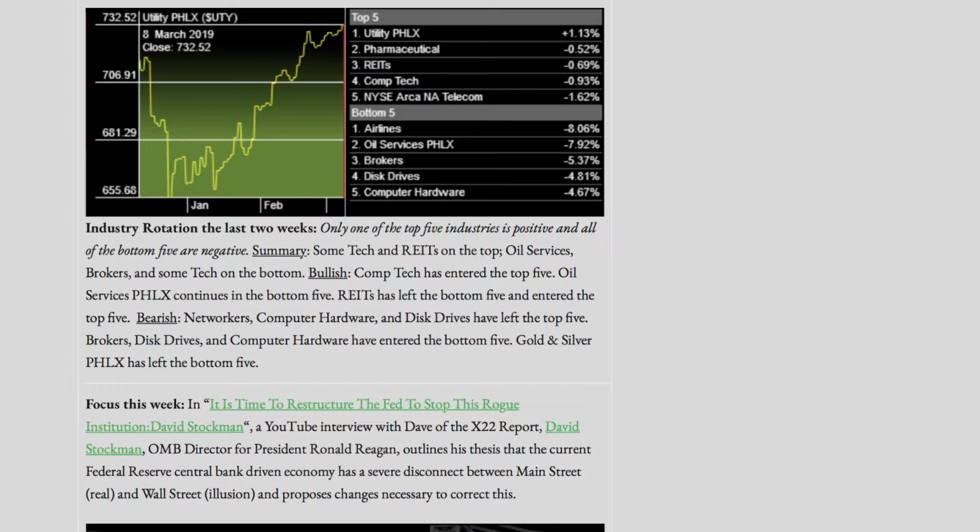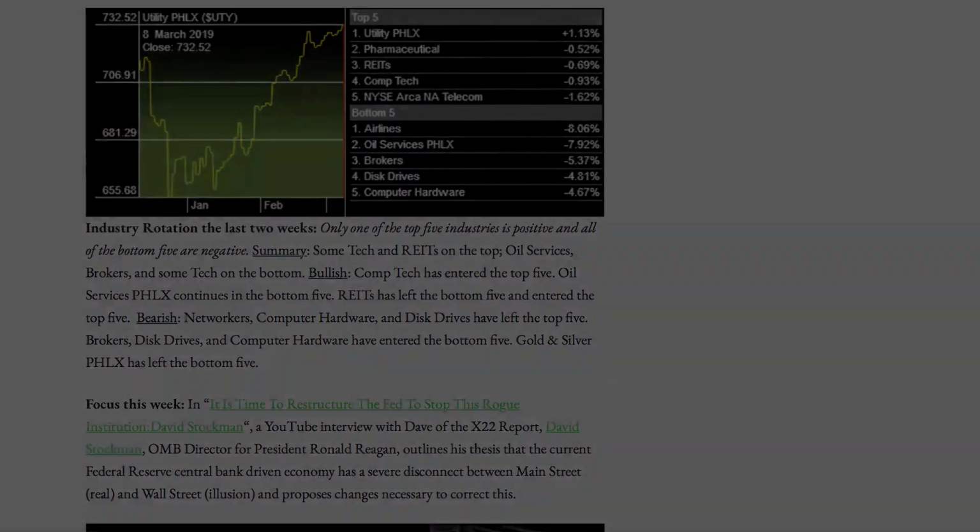Bearish, networkers, computer hardware, and disk drives have left the top 5. Brokers, disk drives, and computer hardware have entered the bottom 5. Gold and silver has left the bottom 5.